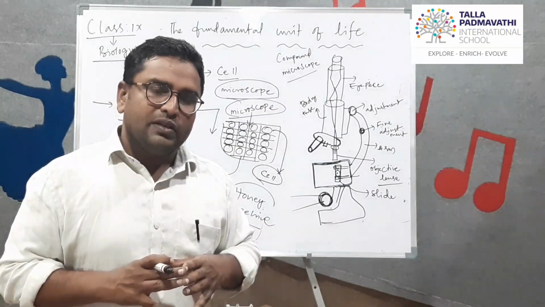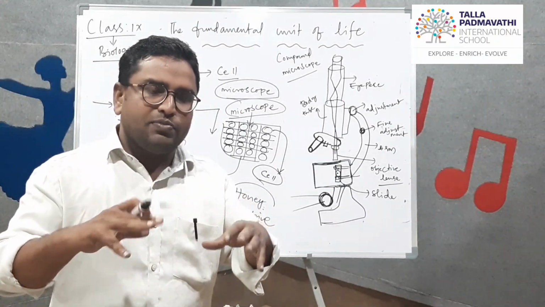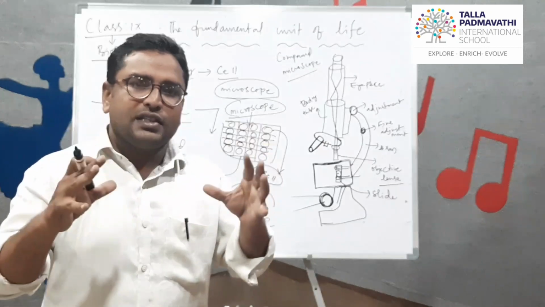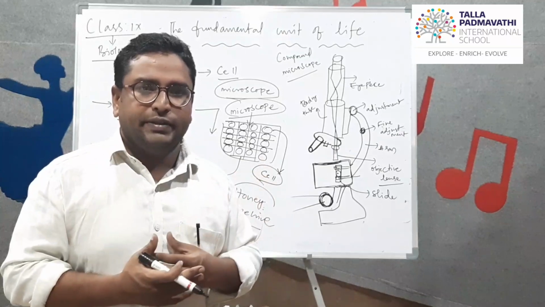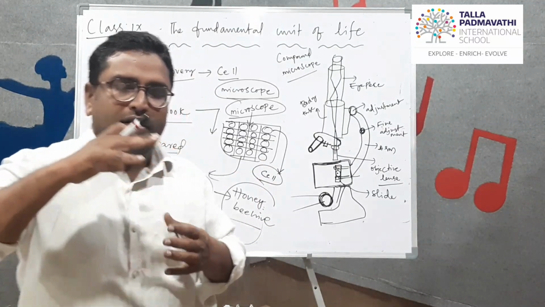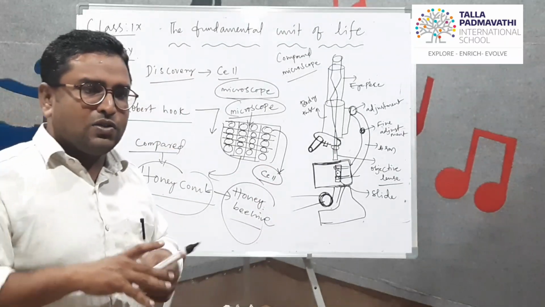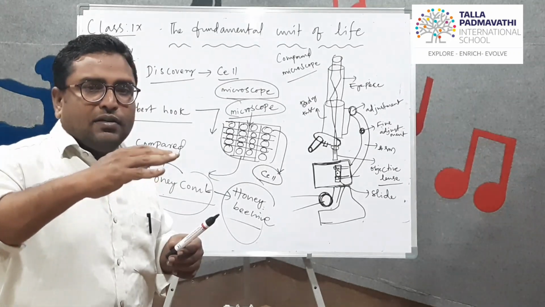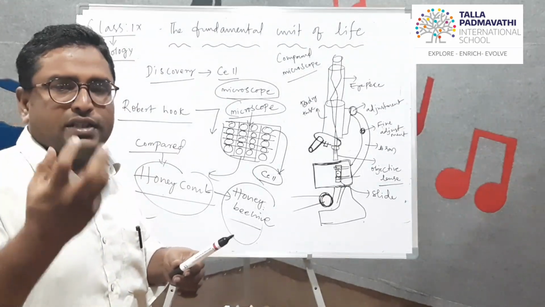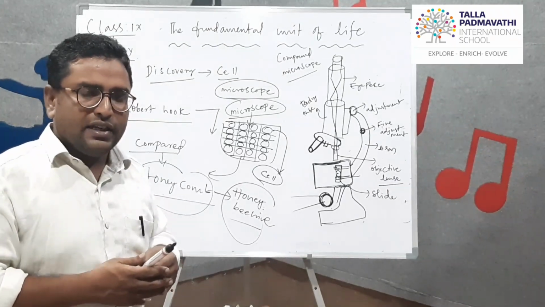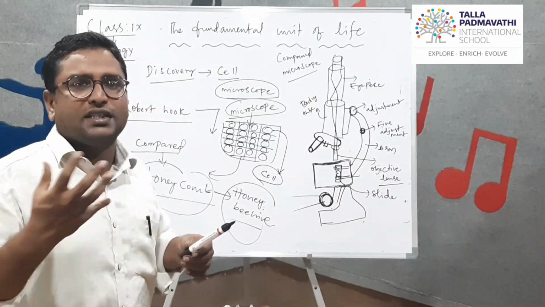A microscope increases the size of observation to larger size with clear visibility. It helps us to see objects at larger and larger sizes than their general size.